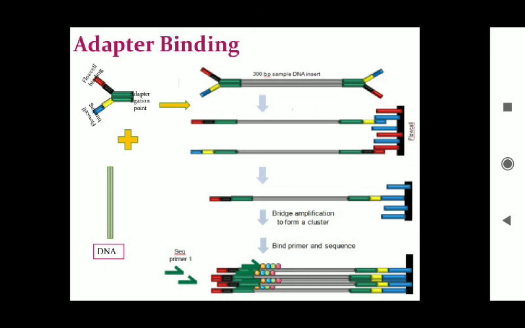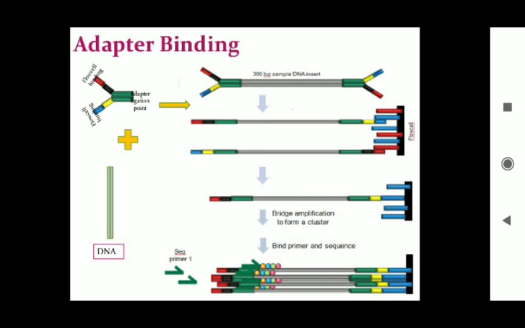Then there is bridge amplification to form a cluster. As I told you, first you need fragments. That is, you have to do library preparation, in which there will be random fragmentation of the DNA. After that there is a ligation with custom linkers. Ligation is used to join two different ends.